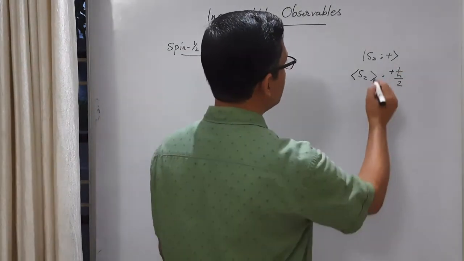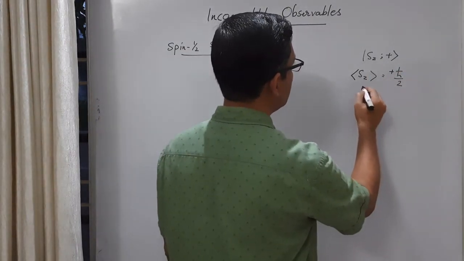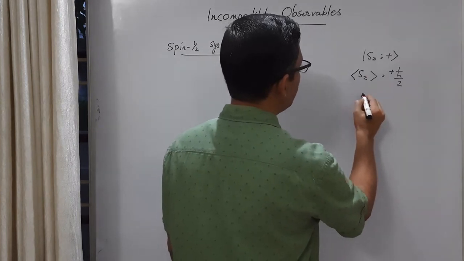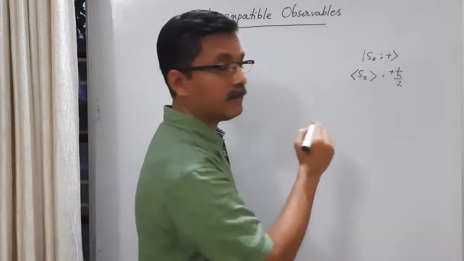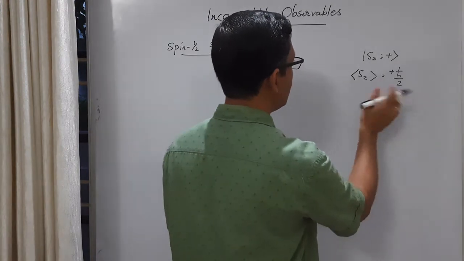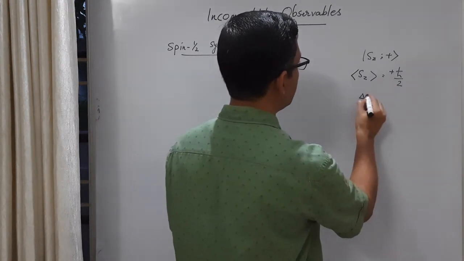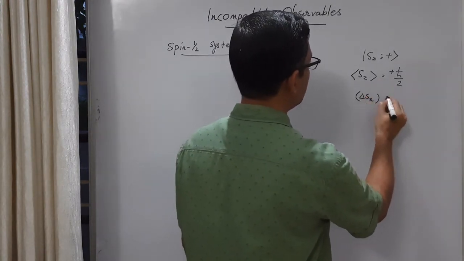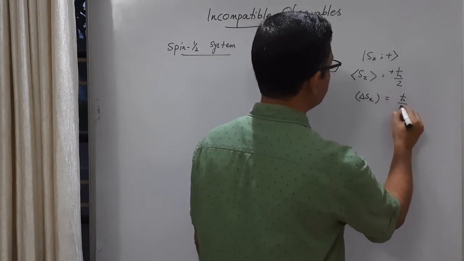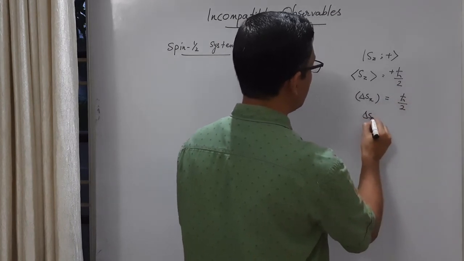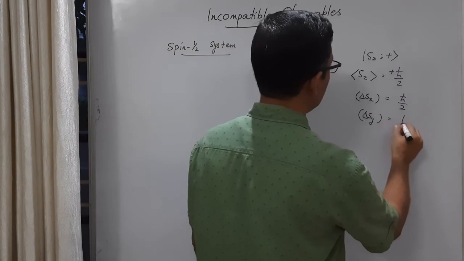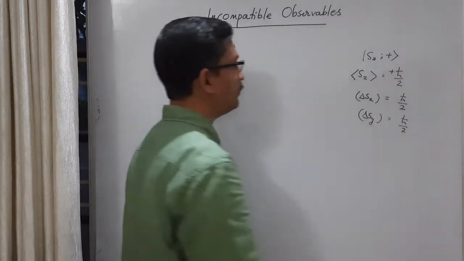And when you measure, delta Sz is 0. And when you measure Sx and Sy, what you get is average values are different, and you get delta Sx is h cross by 2, delta Sy is also h cross by 2. This much we have got.